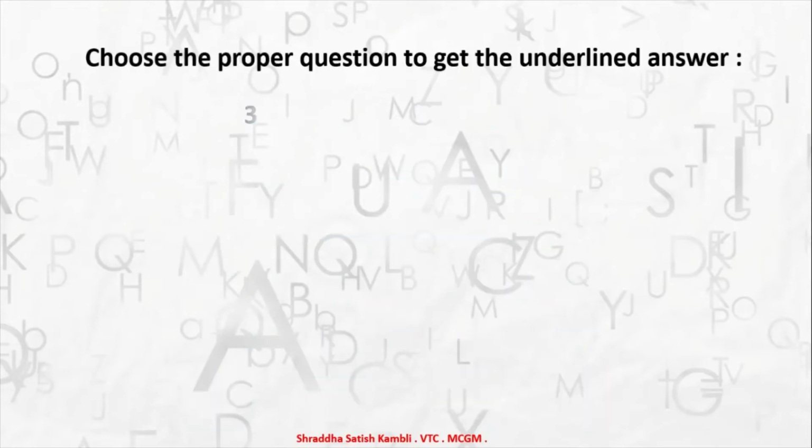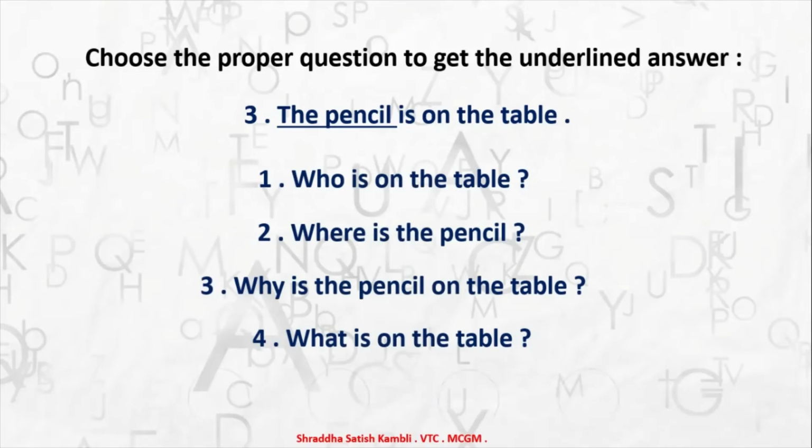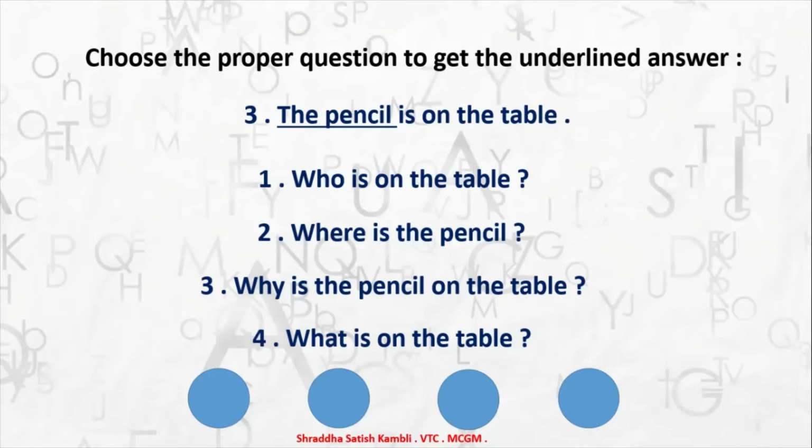Coming to the third example here. The pencil is on the table. So ask, what are we thinking about? We are talking about the pencil here, which is an object. Okay, so what will be the question? Who is on the table? To where is the pencil? Why is the pencil on the table? What is on the table? So what will be the answer? Obviously, it will be the fourth one. What is on the table? The pencil is on the table.